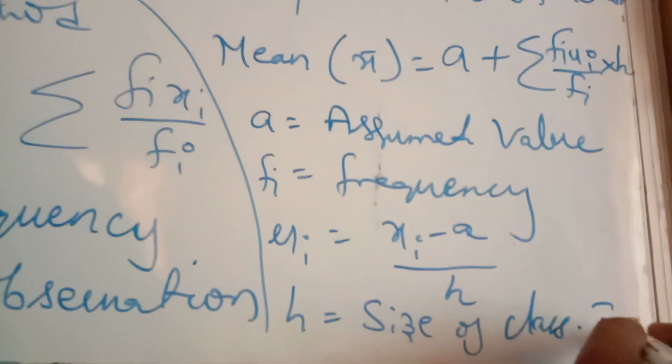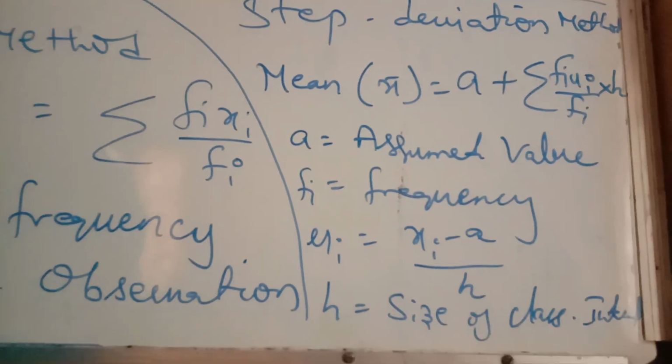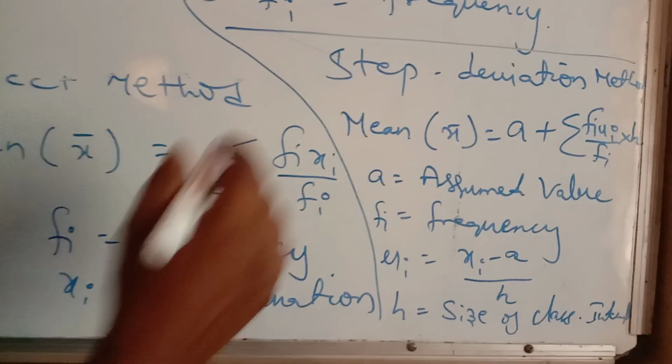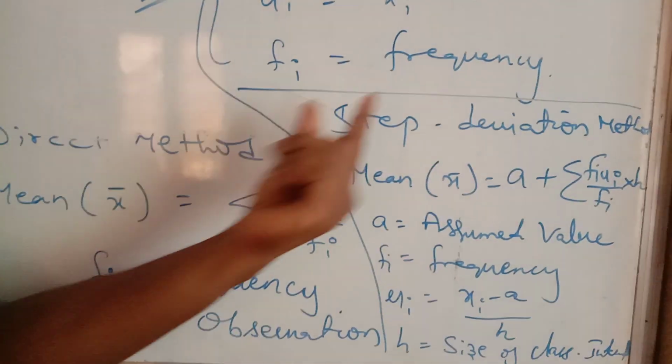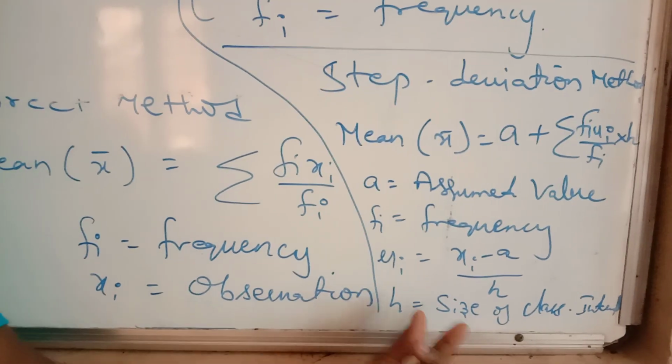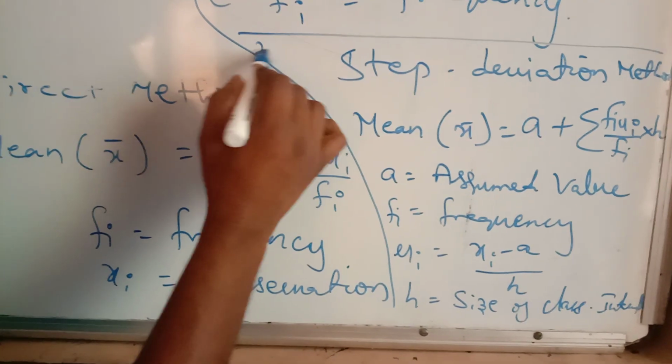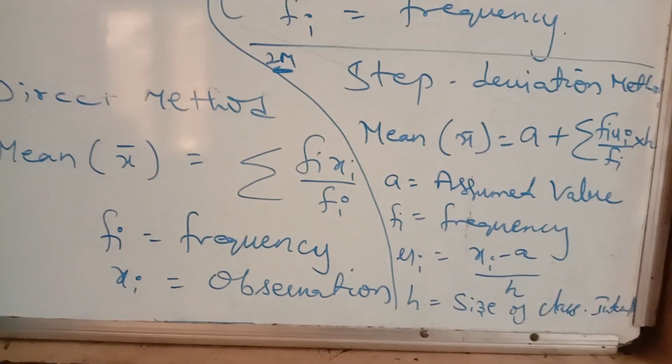If you write the formula for the step deviation method and explain the terms, you will get the 2 marks.